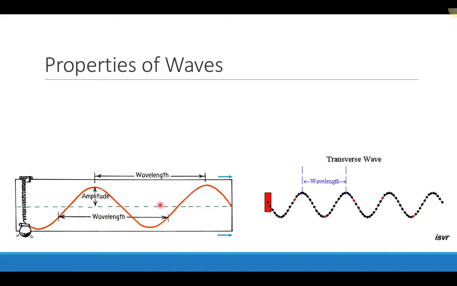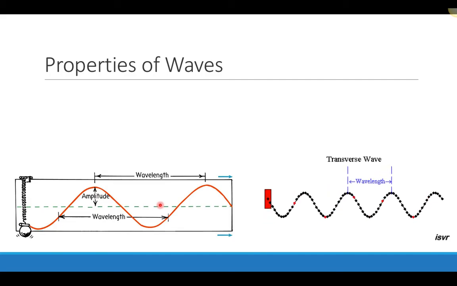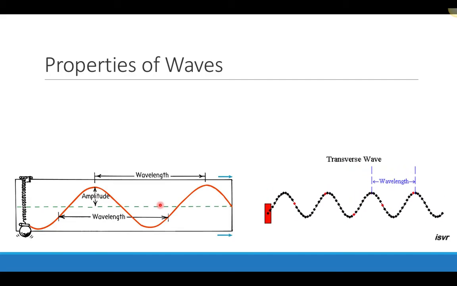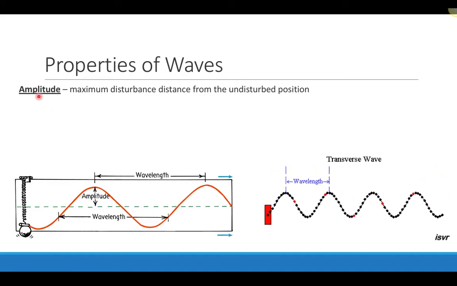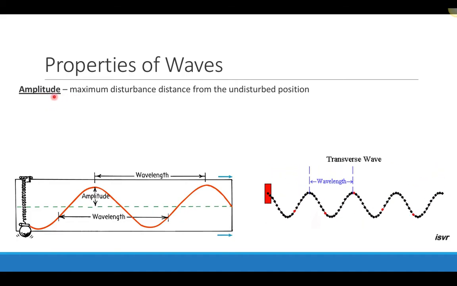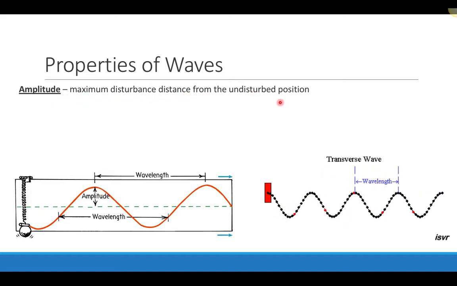So there are different properties of waves as we talk about waves, and this is actually true of a transverse wave or a longitudinal wave. The first thing that we could talk about in terms of the properties of the wave is the amplitude of the wave. So the amplitude is the maximum disturbance from the undisturbed position.